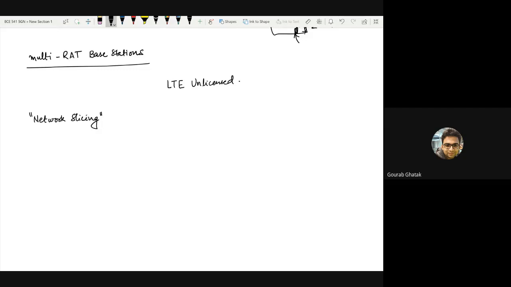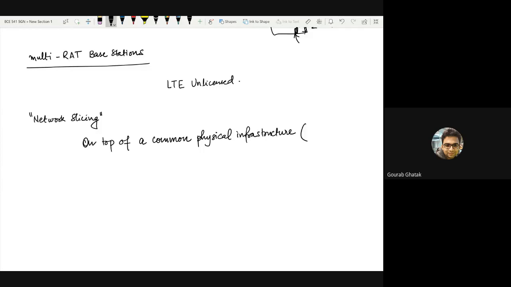What network slicing means is that, on top of a common physical infrastructure, so let me write it down. So on top of a common physical infrastructure.